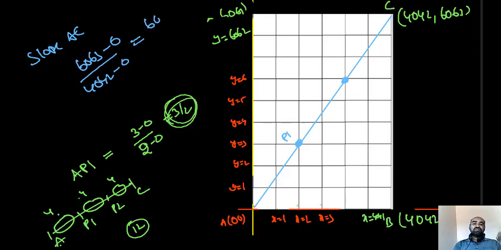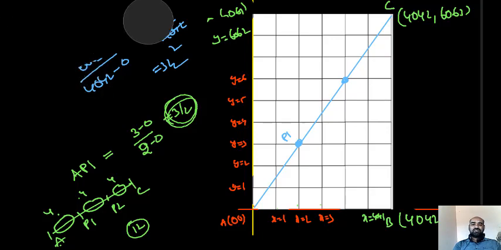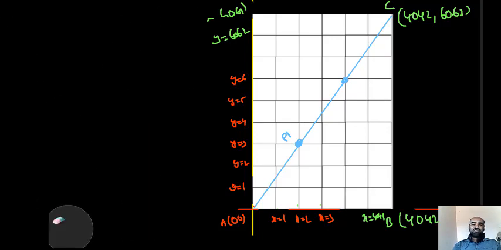So 6063 by 4042: 2021 twos are 4042, and 2021 threes are 6063, so it is 3 by 2. Listen, students, slope of AC equals 3 by 2.